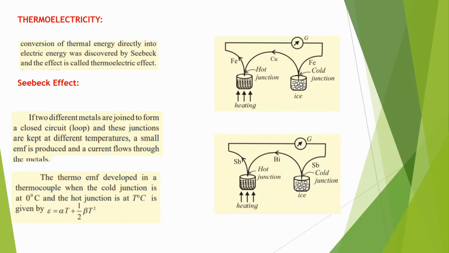Then let us see the last point, that is thermoelectricity. When an electric current passes through a wire, it has resistance. So the wire gets heated, which means the electric energy is converted into thermal energy. But in the reverse process, there is conversion of thermal energy directly into electrical energy.